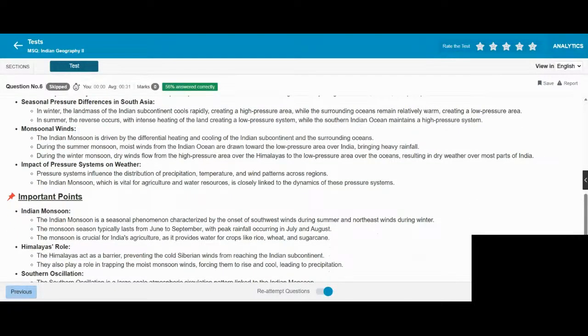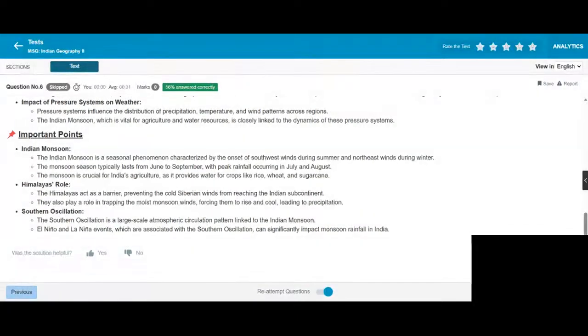Impact of pressure system on weather. Pressure systems influence the distribution of precipitation, temperature and wind pattern across regions. The Indian monsoon, which is vital for agriculture and water resources, is closely tied to the dynamics of this pressure system.